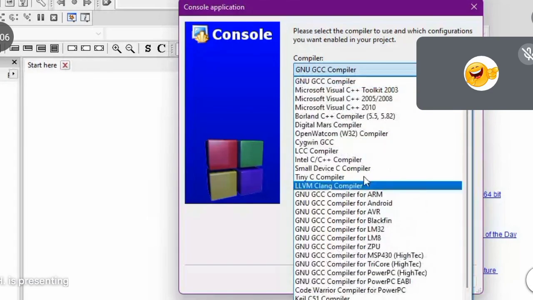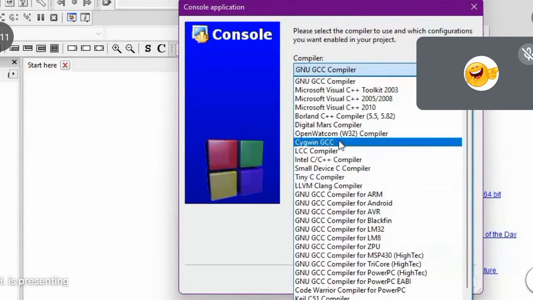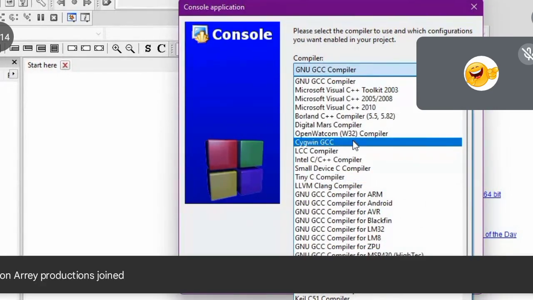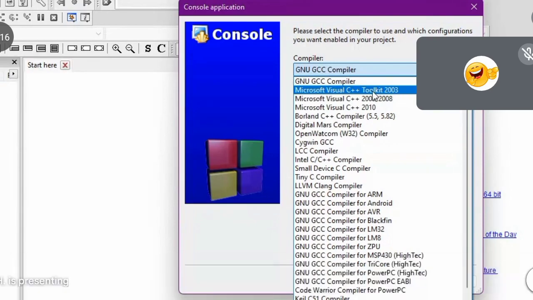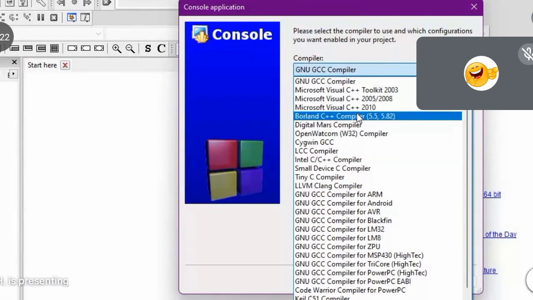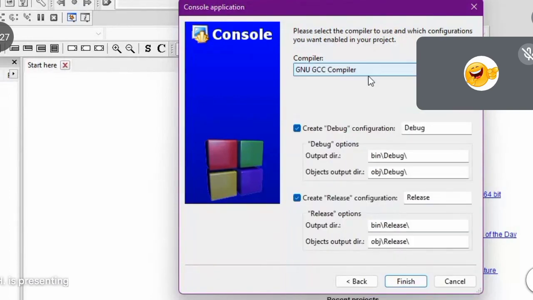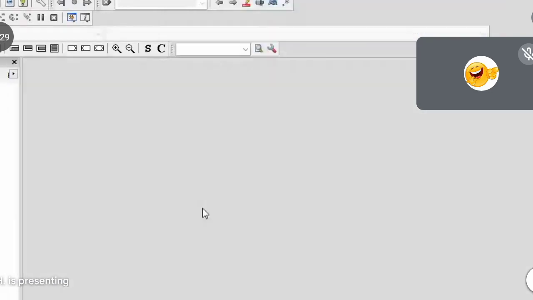The kind of compiler you want to use. Are you getting it? I have Cygwin GCC, Visual C++, and as you can see, Borland C++. You have many compilers that you can use, but we are going to stick to the default one. Are we getting it? Then you click on finish. When you click on finish, you can see this folder has been created for you on your left hand side.